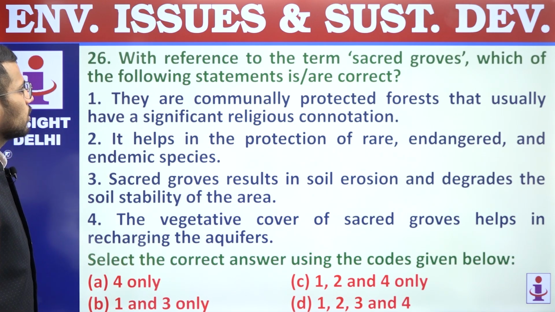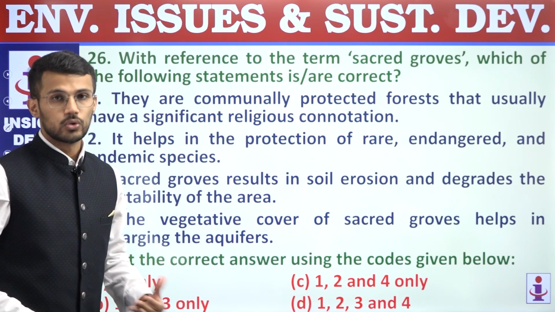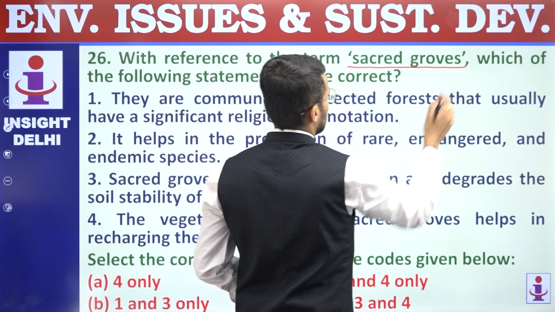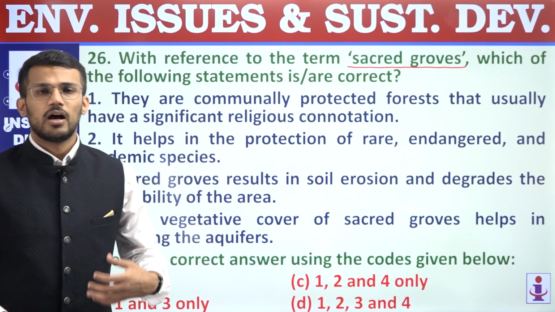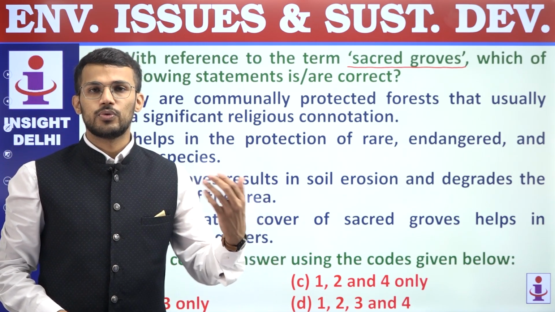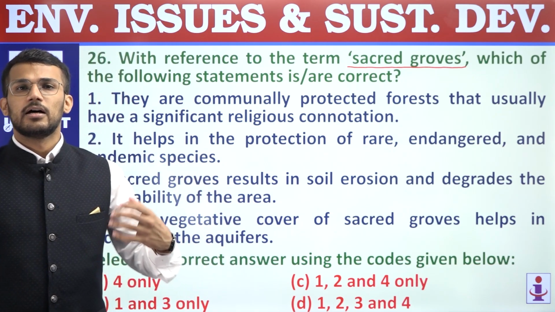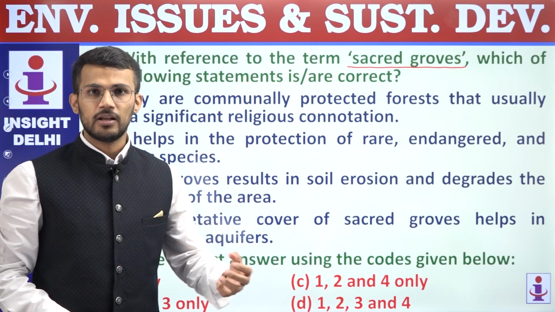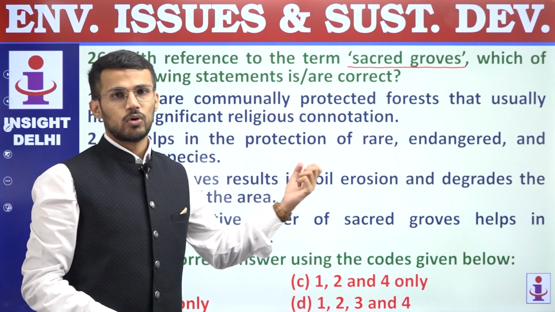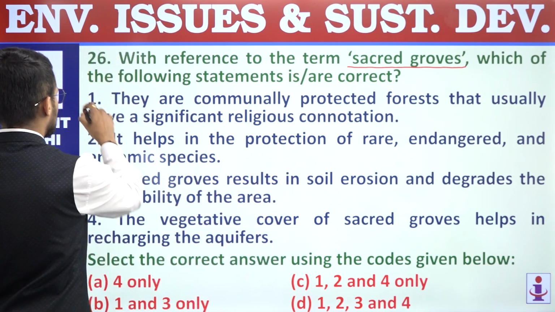First, they are communally protected forests that usually have a significant religious connotation. Right? So this statement is a correct statement related to sacred groves, because sacred groves are a set of trees which are protected by primarily tribal people, and they have religious context or connotation for that protection. So first statement is a correct statement.